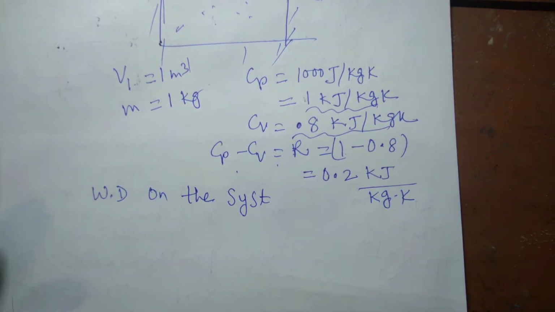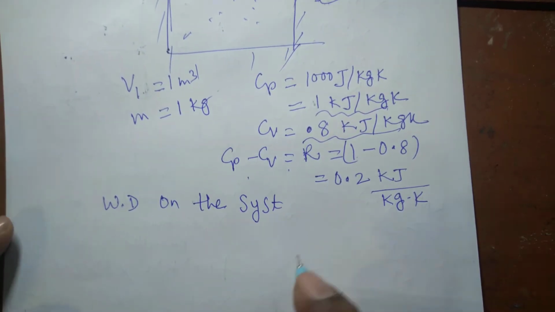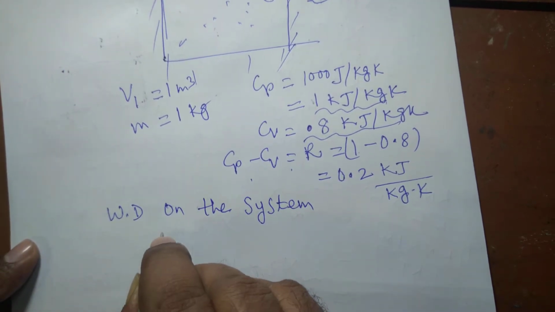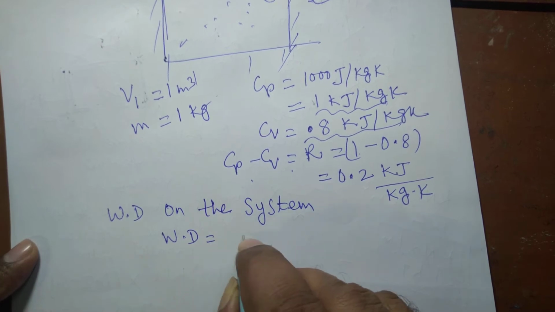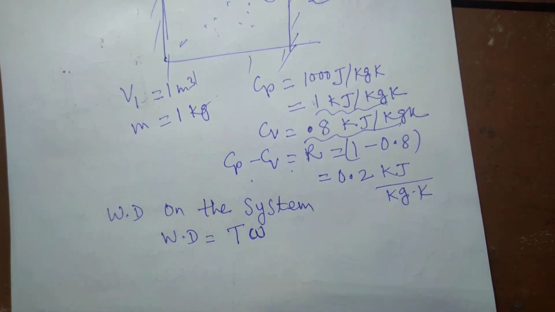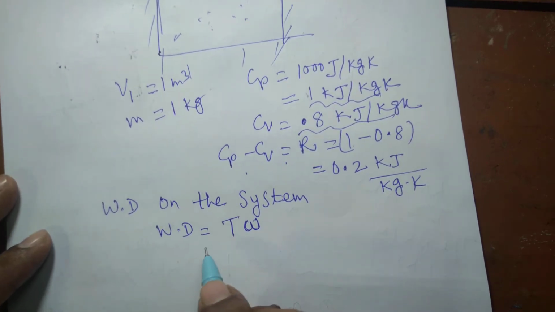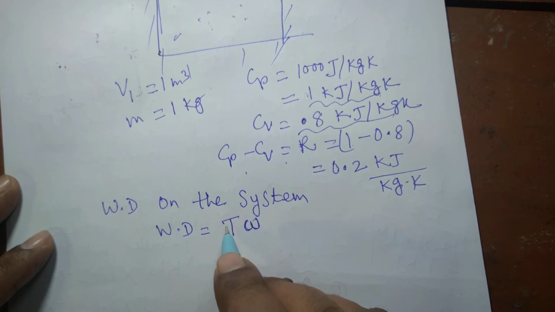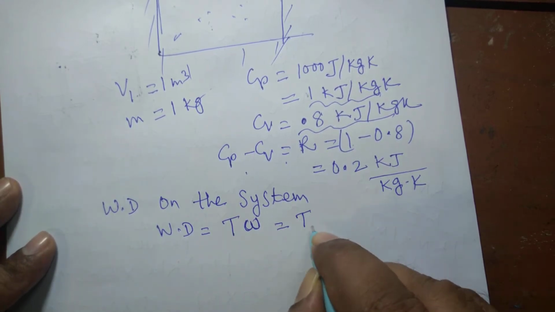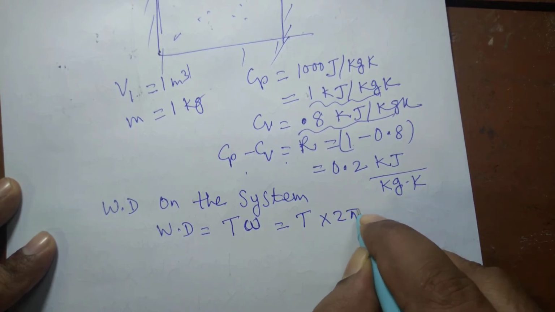So as a matter of convention, we will put a negative sign before this work on this system, which is equal to work done, which is equal to torque into angular displacement. Just like work done is force into linear displacement, in the same manner work done can be expressed as torque multiplied by angular displacement. So this is torque into 2 pi N.